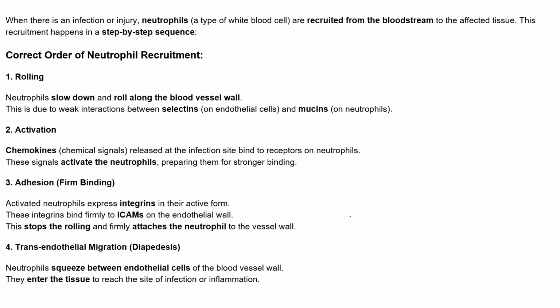Let's see one by one what these steps are and how they play a role. So when there is an infection or injury, this neutrophil, which is a kind of white blood cell, and you guys told me that it is a kind of white blood cell with multi-lobed structure, is recruited from the bloodstream to the affected tissue, because we know that neutrophils are the first cells which will come to the site of infection or injury.